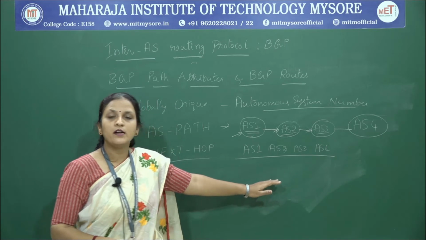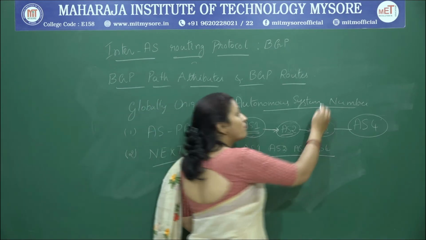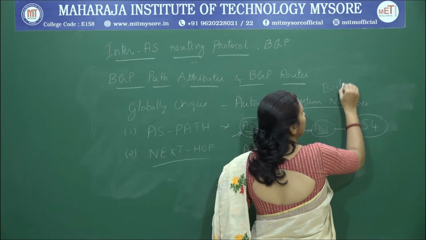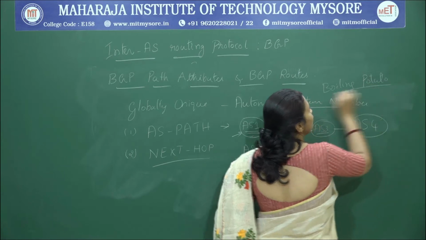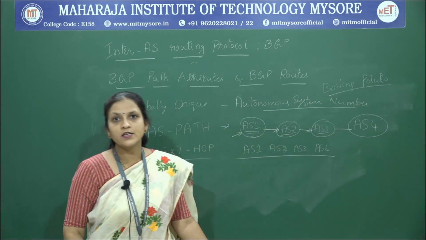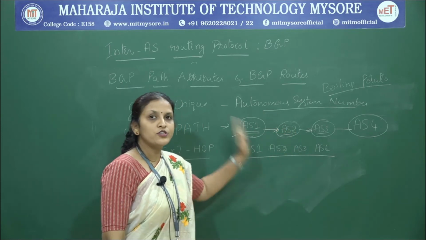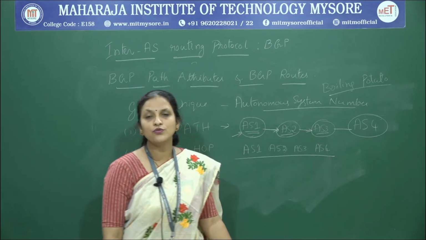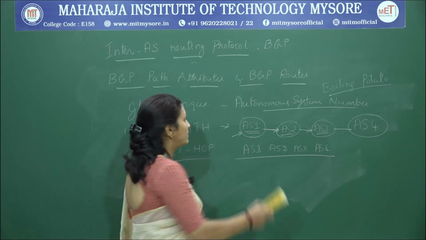We have already discussed the hot potato mechanism. In that mechanism, we make use of the nearest next hop router in order to determine from which route I need to go to the destination. I will show you with an example here.